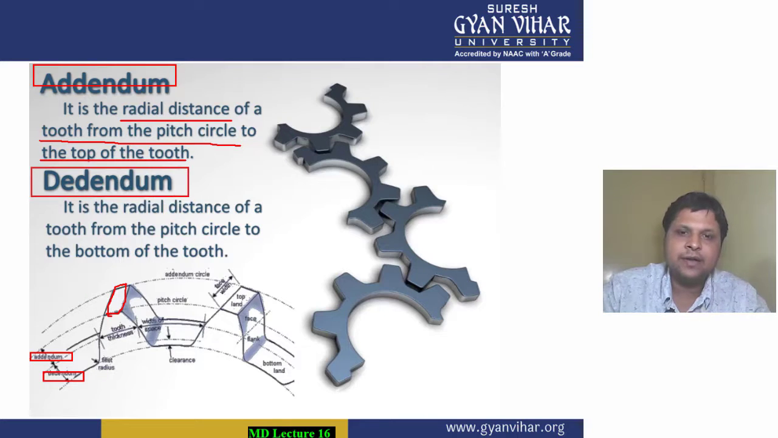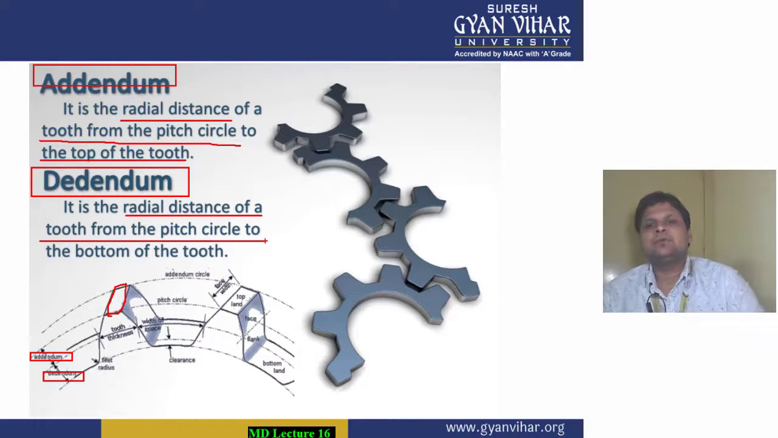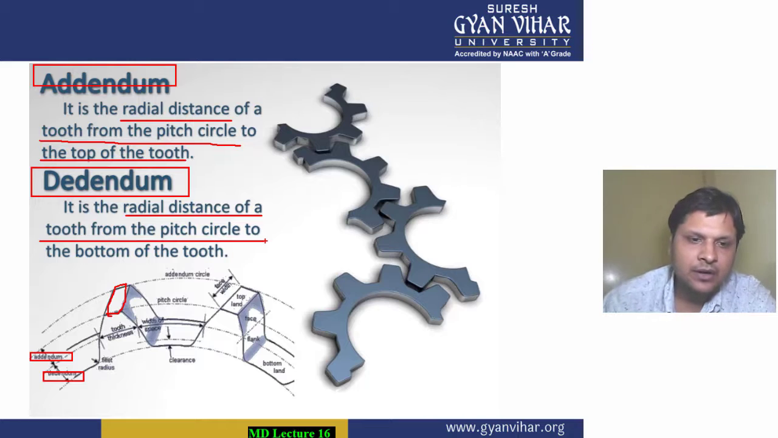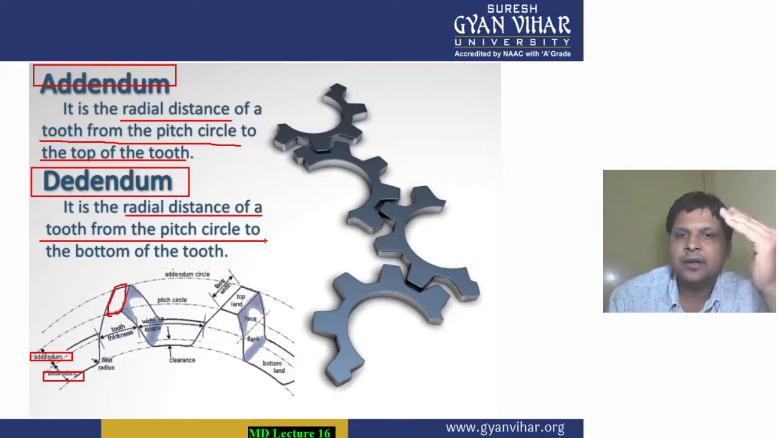Now how will we define dedendum? Dedendum is the radial distance of a tooth from the pitch circle to the bottom of the tooth. It is also a radial distance, but it is from the pitch circle to the bottom of the tooth. And what was addendum? It was the distance from the pitch circle to the top of the tooth.